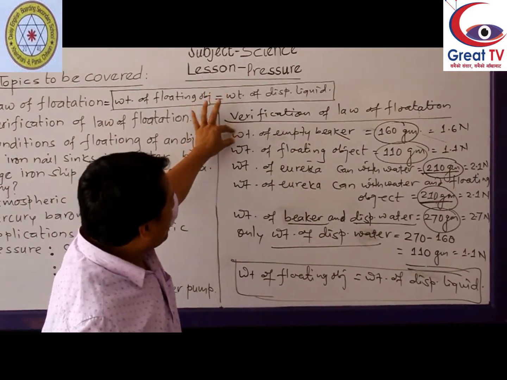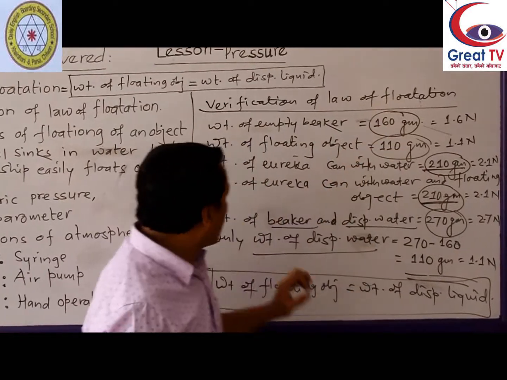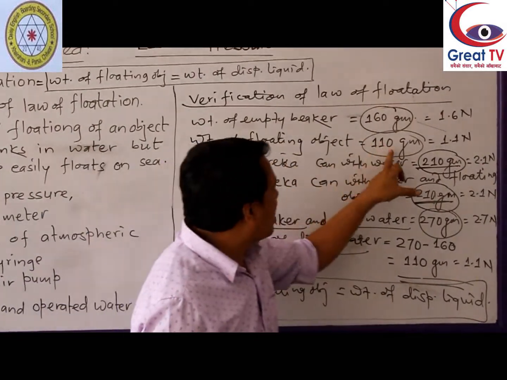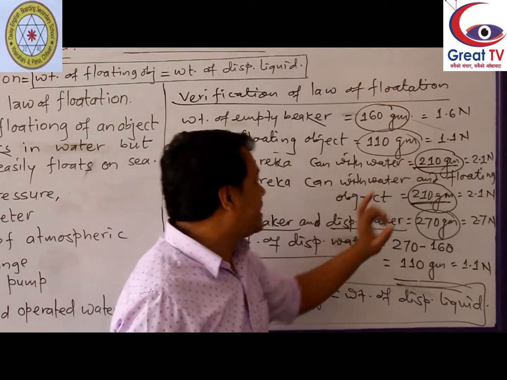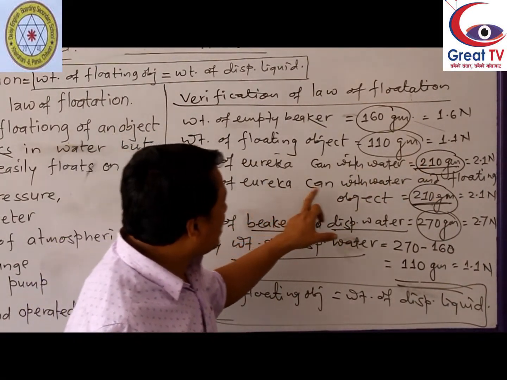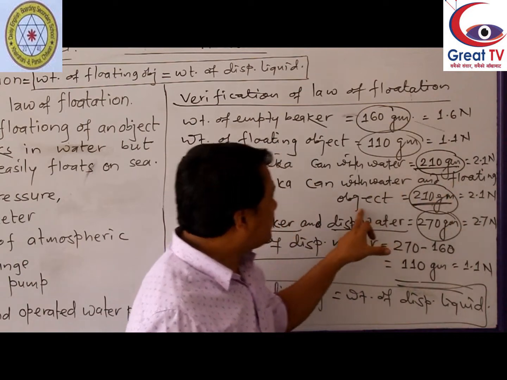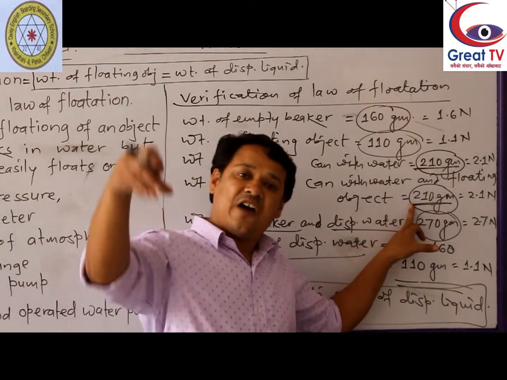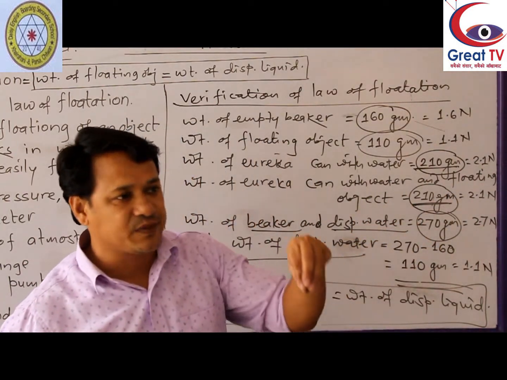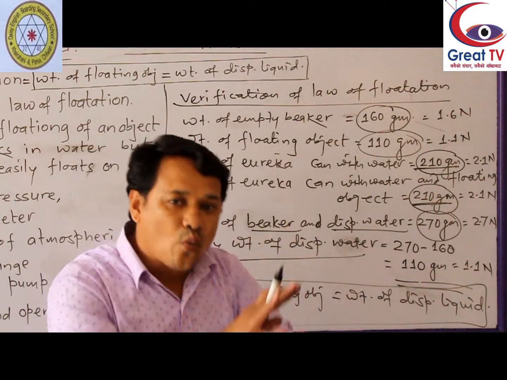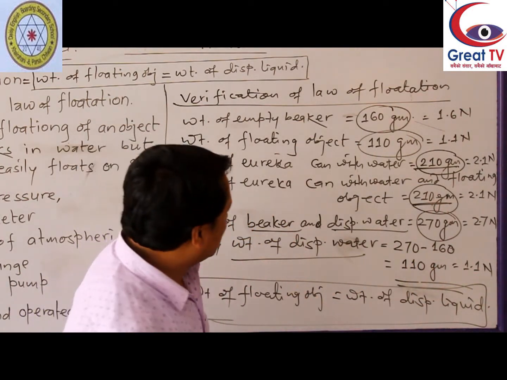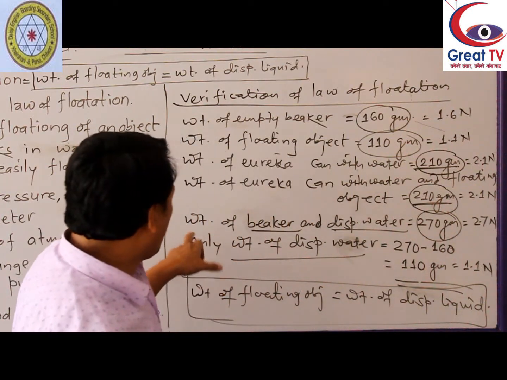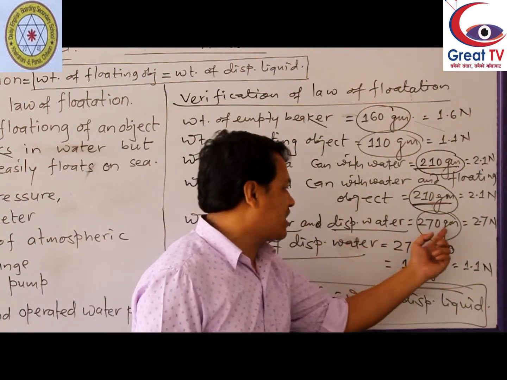Look at here. Weight of empty beaker 160 gram. Weight of floating object 110 gram. Weight of Eureka can with water 210 gram. Weight of Eureka can with water and floating object also 210 gram. That means after immersing the floating object in water also weight remains constant, the same result we got in the top pan balance. Similarly, weight of beaker and displaced water is 270 gram.